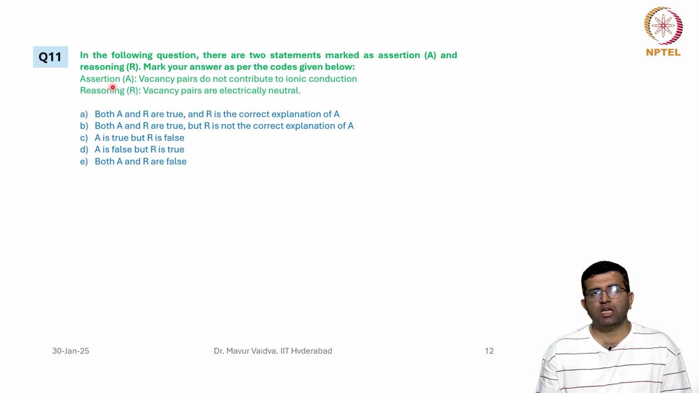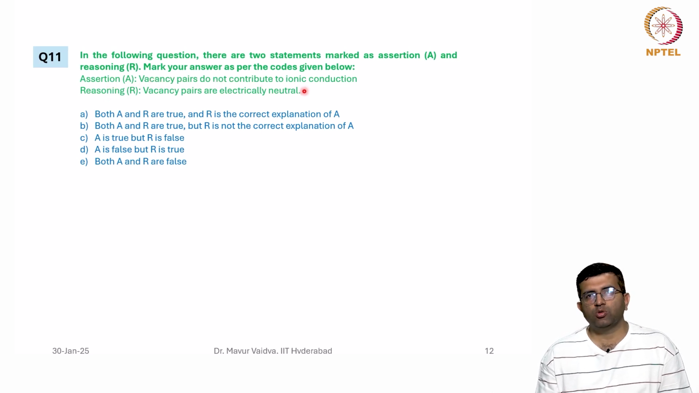So we have a statement which is an assertion, for example, here in this case it is that vacancy pairs do not contribute to ionic conduction. This is, of course, we are referring to ionic solids, and the reasoning is that vacancy pairs are electrically neutral.